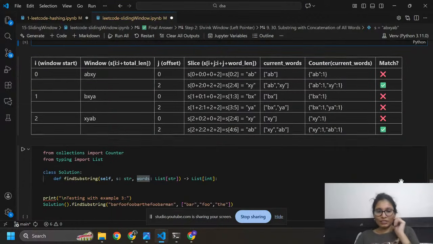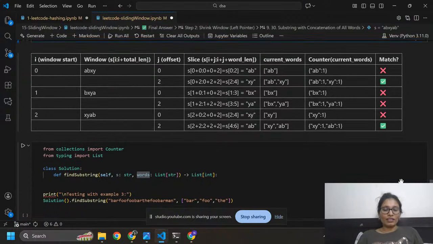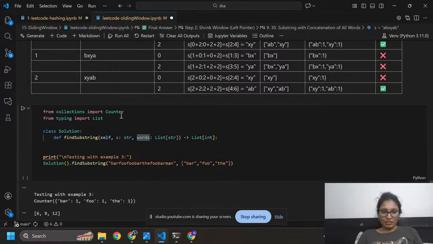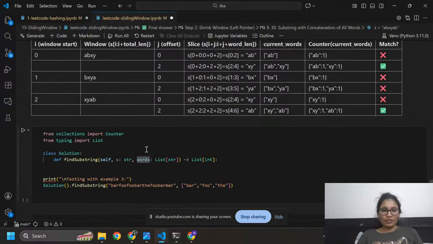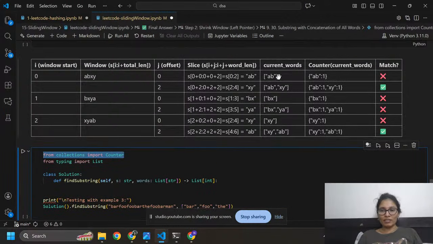Okay, so here I am going to write the code. One minute. I need to clear outputs. I already imported Counter, which will count the numbers, like how many times AB is present, how many times BX is present.